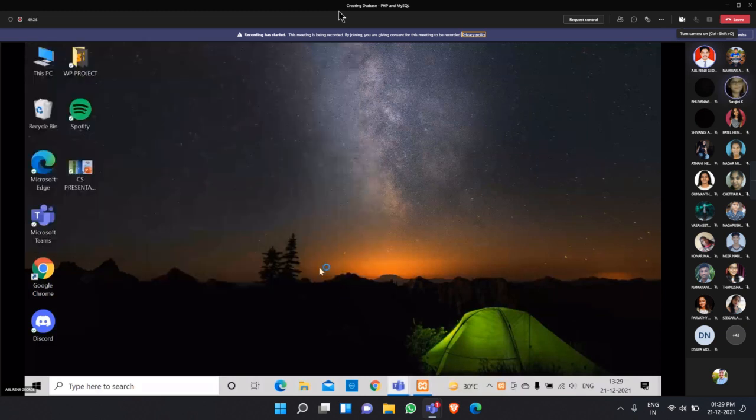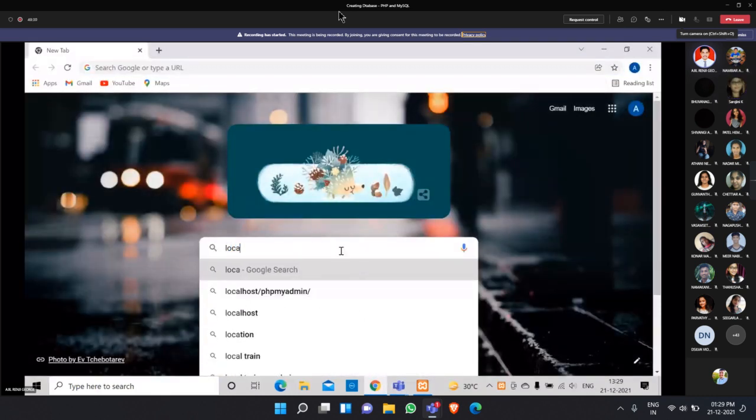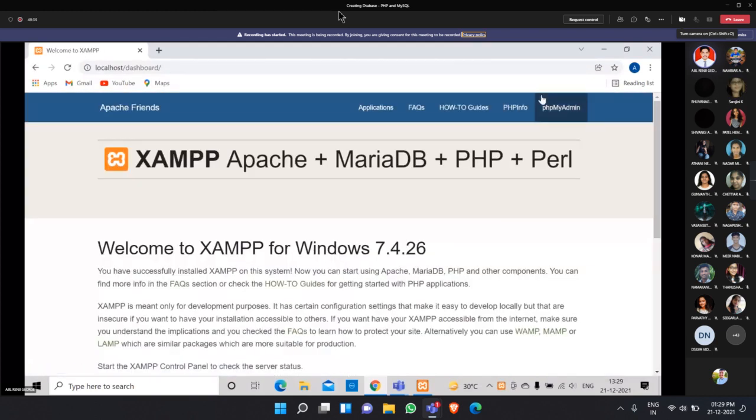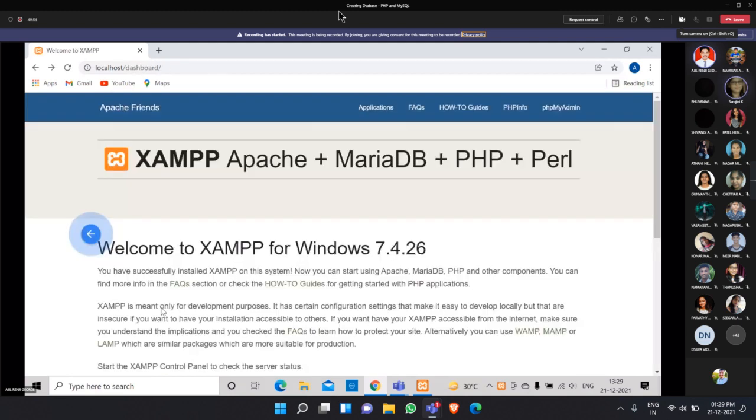Now open your browser and go to PHP MyAdmin. Retry to connect. Same error. Okay, let me see.